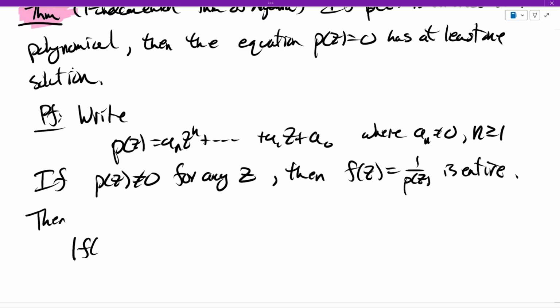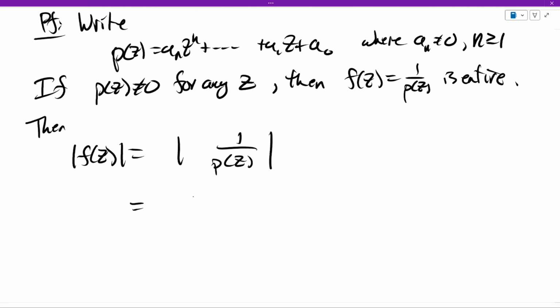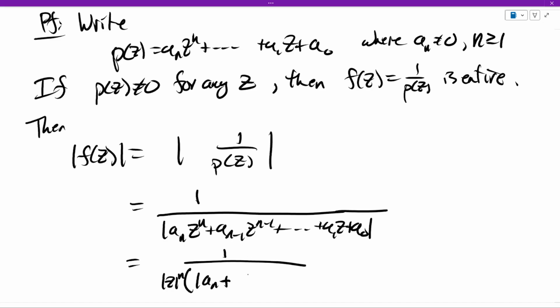Now the modulus of f is equal to the modulus of 1 over P of z. And that's the modulus of 1, which is 1, over the modulus of P of z. So it looks something like this. And we are going to do a trick. We are going to factor out a z to the n. If we factor that out, what we're left with is going to be a_n plus something on the order of 1 over z. So I'll write it out.